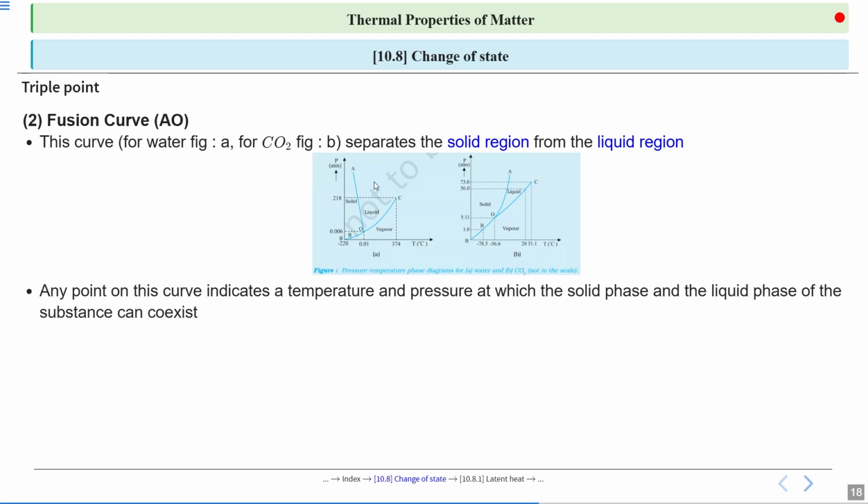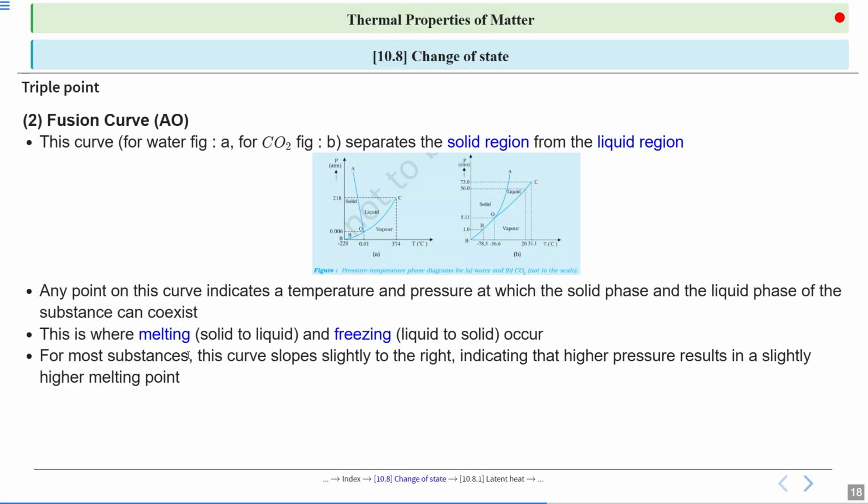Any point on this curve indicates a temperature and pressure at which the solid phase and liquid phase of the substance can coexist on the curve AO. This is where melting, solid to liquid, and freezing, liquid to solid, occur.